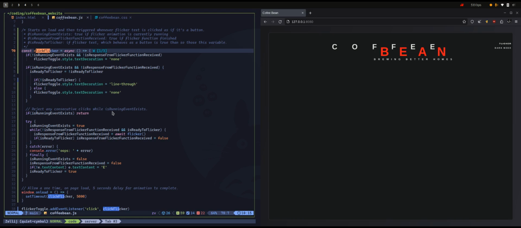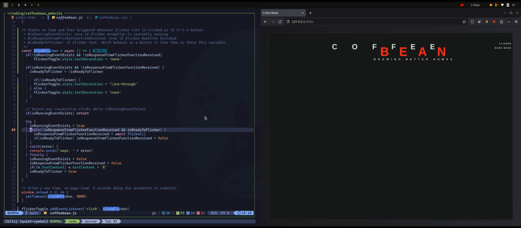On line 70, I can see that I have several conditions before reaching the try-catch loop. To make it simple, I'll click on the flicker text and it will start the animation. The only way that the animation starts is being in those lines, in the while loop. And the only way to stop the animation is to change one of the flags.